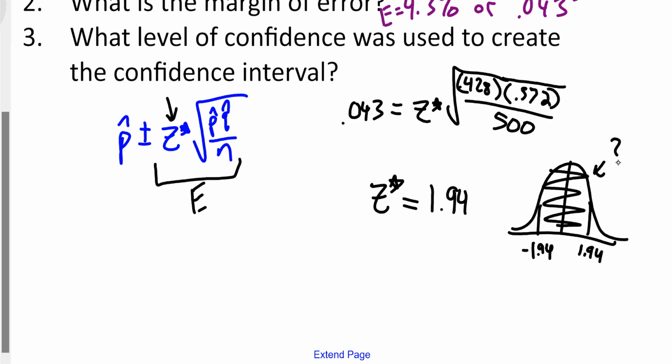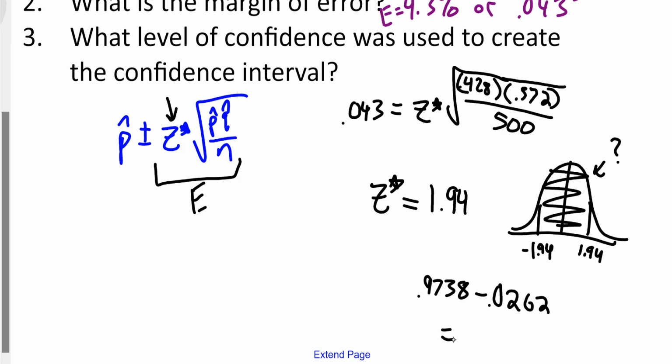So 1.94 is at 0.9738. Negative 1.94 is at 0.0262. If I subtract those two, give me a second, I'm going to actually subtract those here.